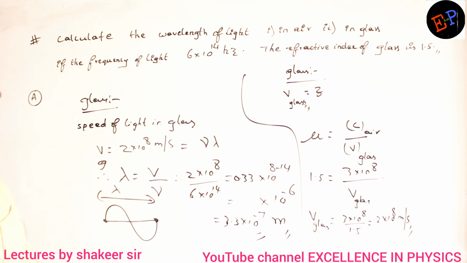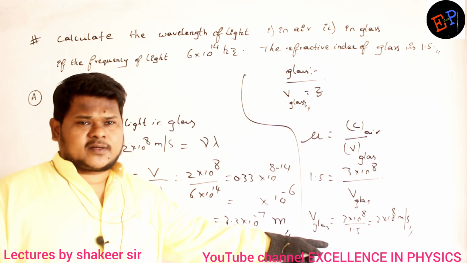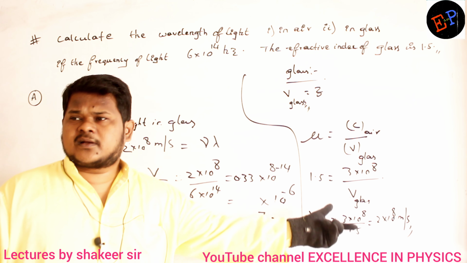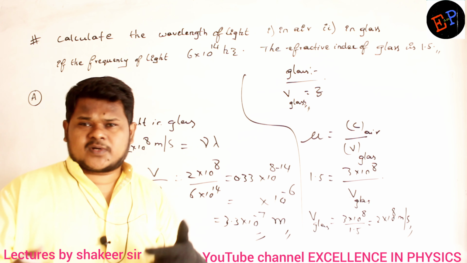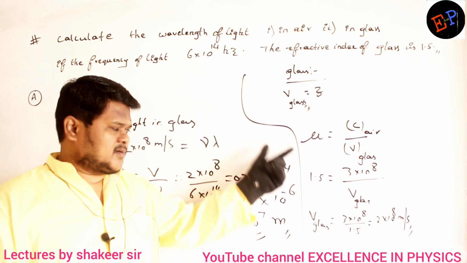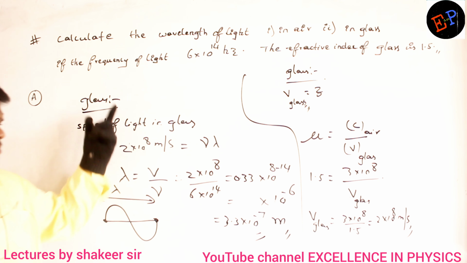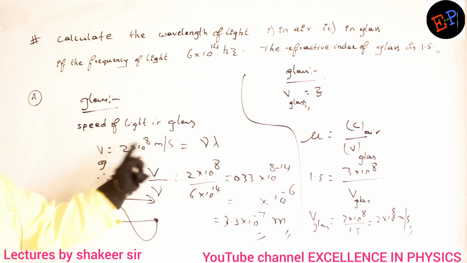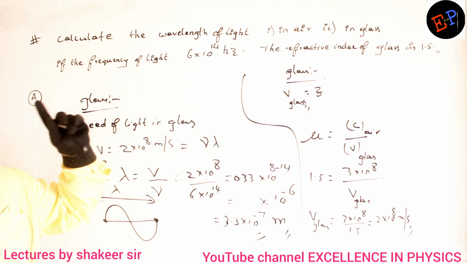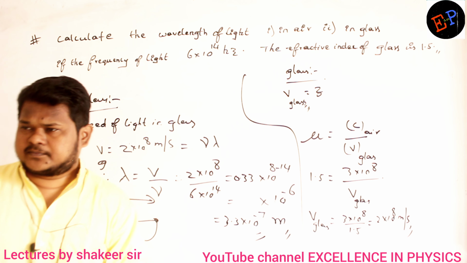Same equation. But why did I use the concept of refractive index here? Because I don't know the speed of light in glass. So first of all, I calculated that, then substituted it again in the same equation, v is equal to nu lambda. Then I got the answer. Fine. That's it.